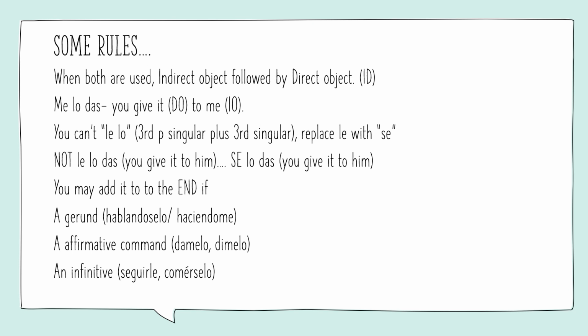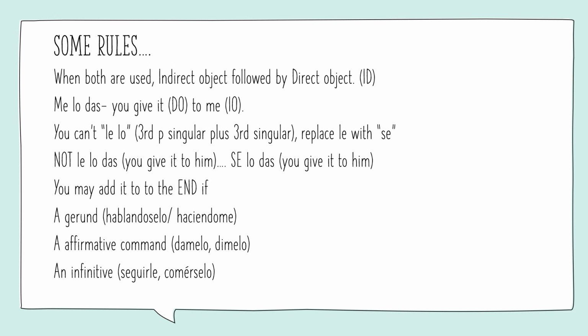So some reglas to keep in mind as you're going through these is when both are used, the indirect object is always followed by the direct object. So think ID. Me lo das, you give it to me. You can't say le lo, so you can't use the third person singular plus the third person singular. You have to replace le with se in this case. So instead of le lo, we have se lo. Not le lo das, you give it to him, but se lo das, you give it to him.